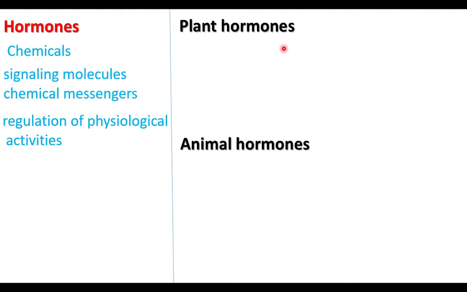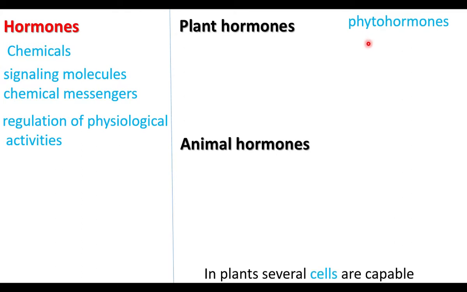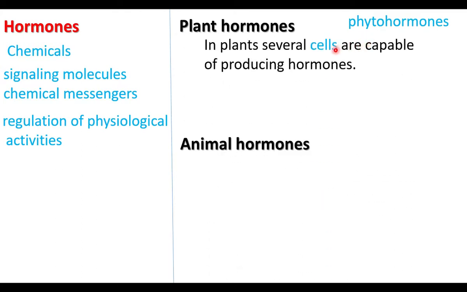Plant hormones are called phytohormones. In plants, many cells are capable of producing hormones, whereas in animals, the hormones are produced by glands called endocrine glands.